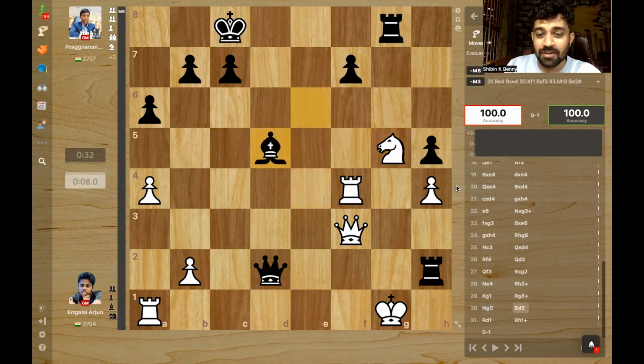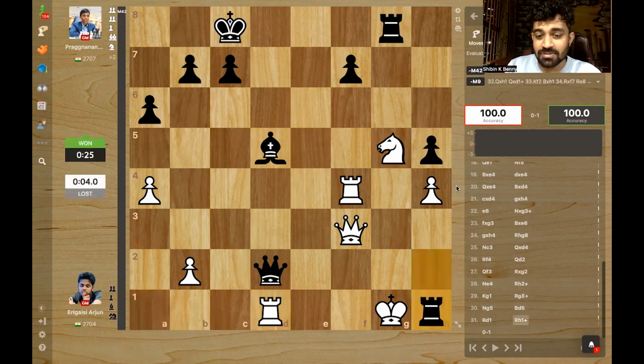Bishop d5. Rook d1, and here comes rook h1. So the point being, if queen takes, then queen takes rook, and there is queen takes rook here. So that is just lost. So that is how Pragg won the first blitz game, 5 plus 3. So he was again 1 point ahead in the match.